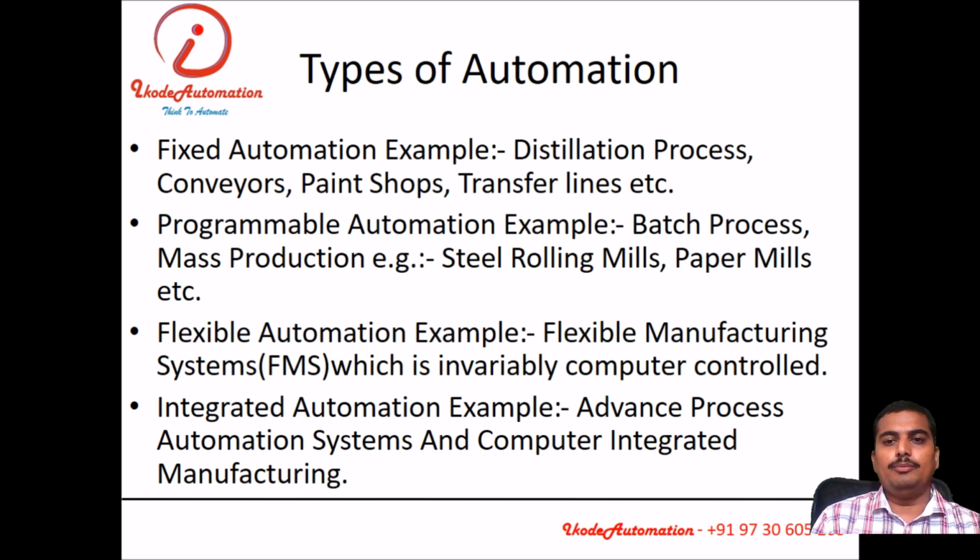Then programmable automation, where some changes will be there, like PCB manufacturing. Each and every time the Gerber data will change, the process on the PCB will be different. And flexible automation, which is more flexible than programmable automation. Last, integrated automation, where advanced computing processes are involved, like an IoT system, where computers, PLCs, machines, image processing and all these things are integrated together. The complicated systems, even the internet is there, like IoT.